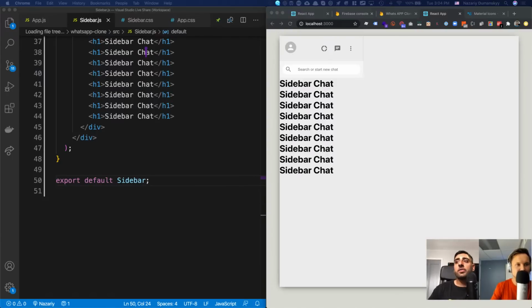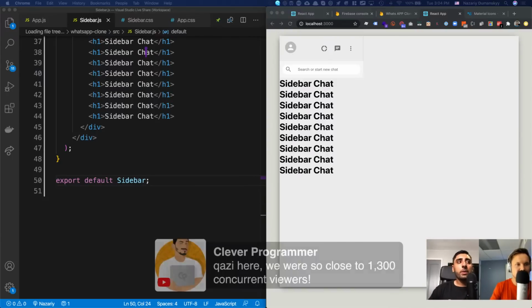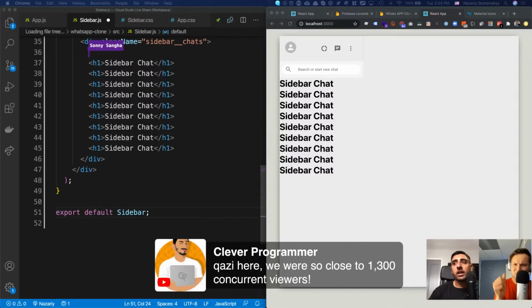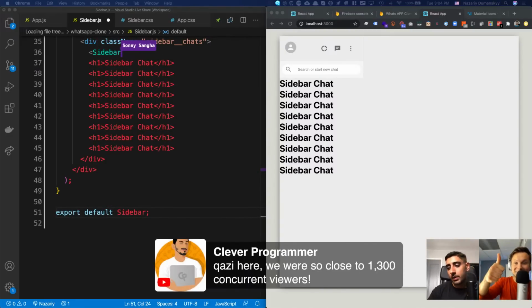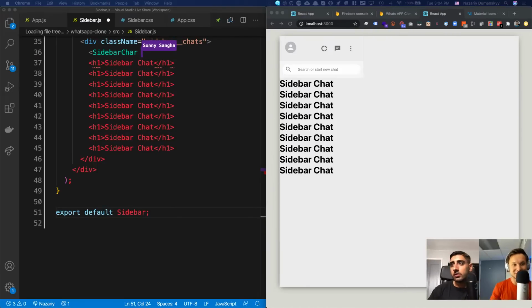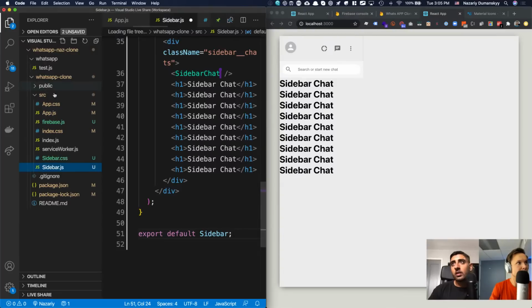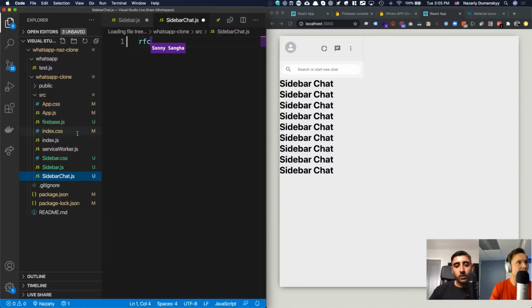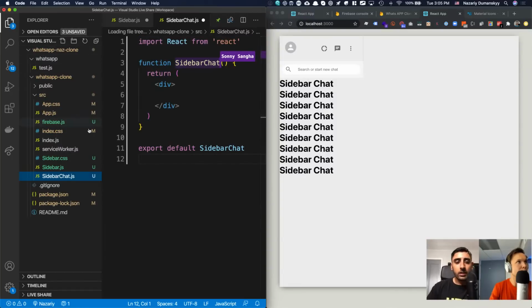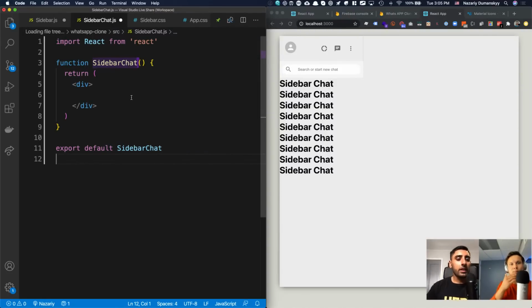So where we have the sidebar chat, we're going to replace the sidebar chat H1 tag with a component called sidebar chat. I'm going to go ahead and make a file called sidebarChat.js, and jump into that file. If I do rfce, boom, we get a nice little shortcut. Let's do Command B so they can see.